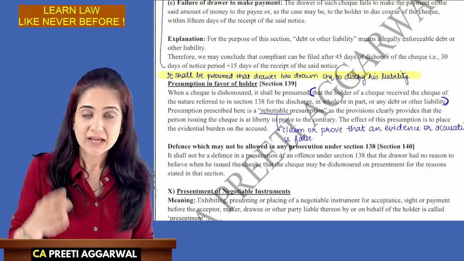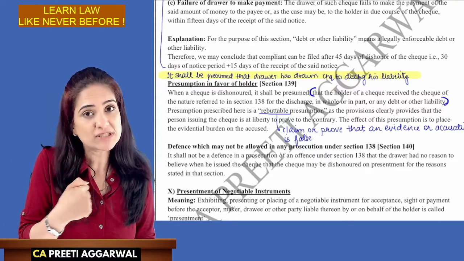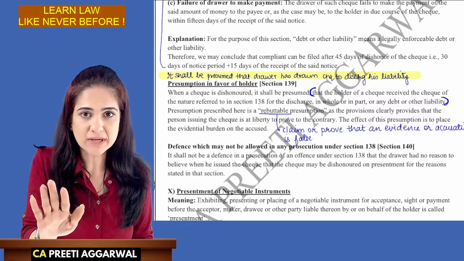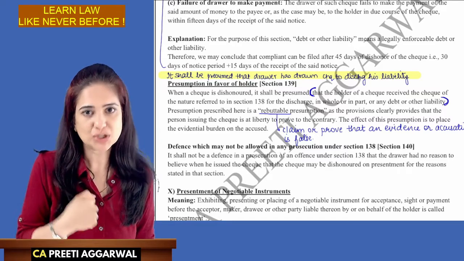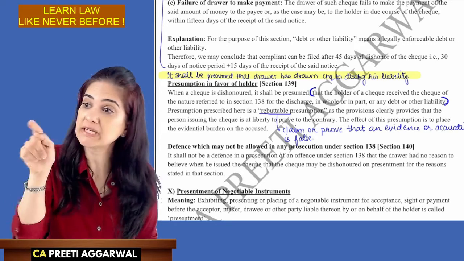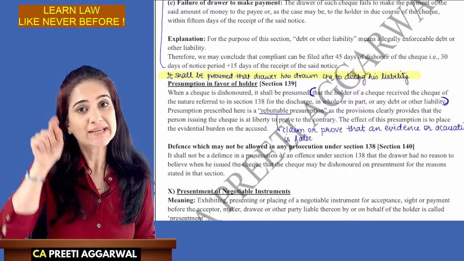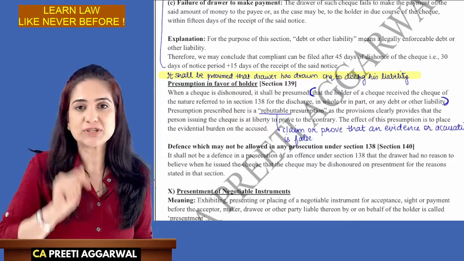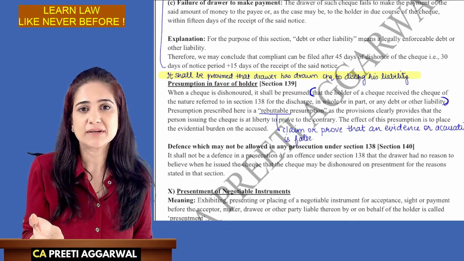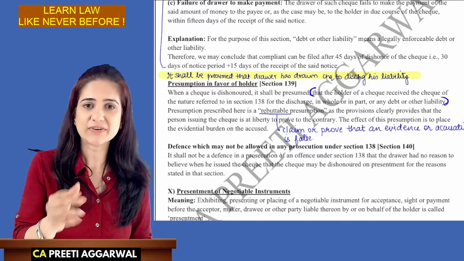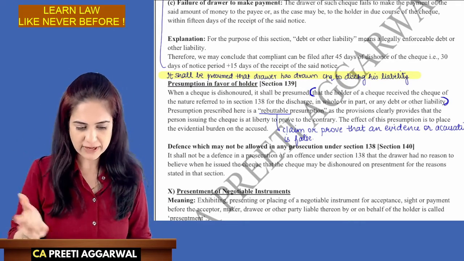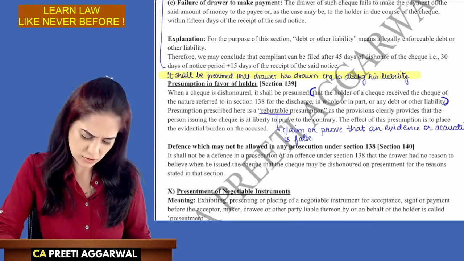So in this case, he issued a check to me. Check was dishonored. So I accused him of dishonor. He is the accused. Are you getting me? He issued a check in my favor. The check got dishonored. So I filed a case against him under section 138 because your check is dishonored. So he is the accused. Then he will prove, no, judge, I didn't have to make any payment for debt or liability. Ma'am said that she will fail my child. That is why I had to pay. So the burden lies on the accused. So you have to prove that it was either for a debt or liability or not.